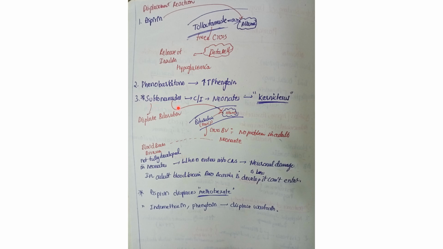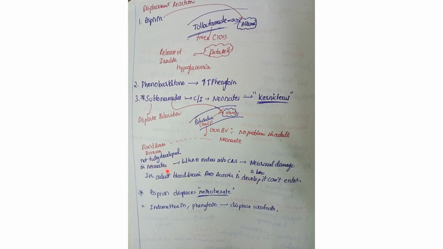As we discussed, sulfonamide is contraindicated in neonates because it causes kernicterus. We can see that sulfonamide binds to albumin and displaces bilirubin, which is toxic, as we discussed in the previous slide.